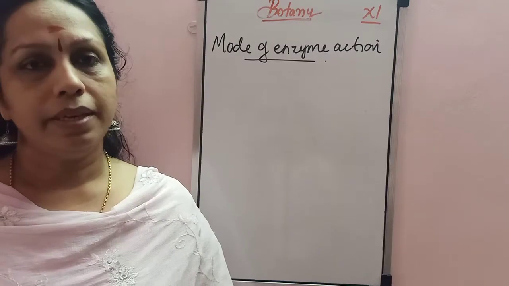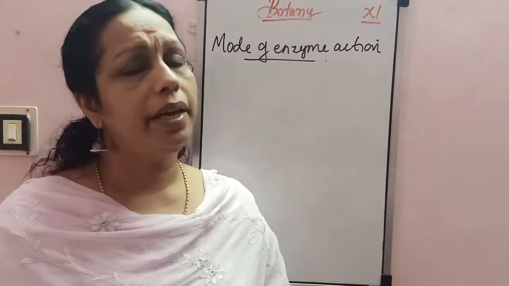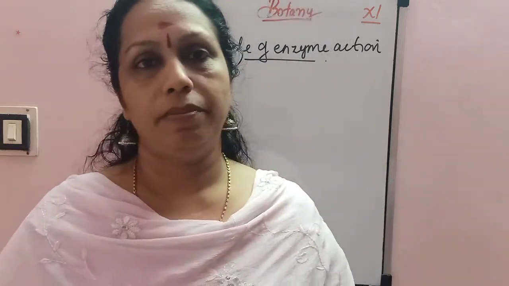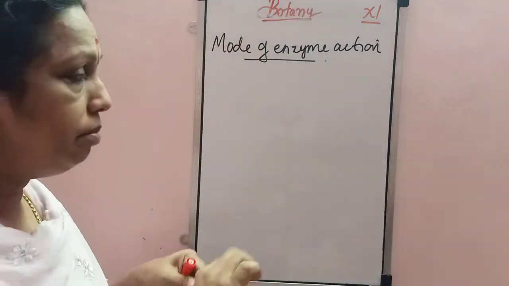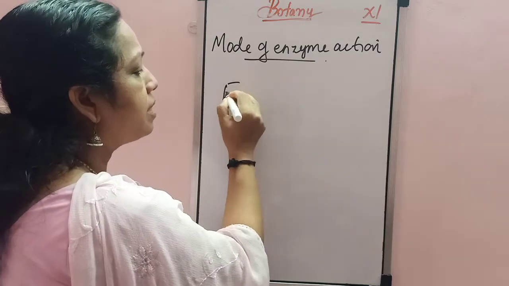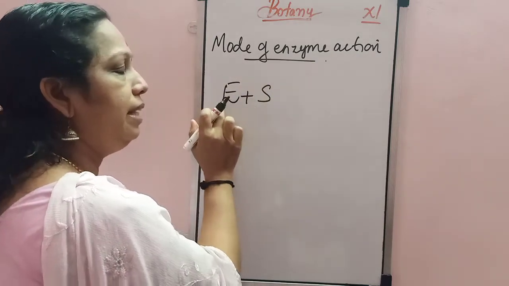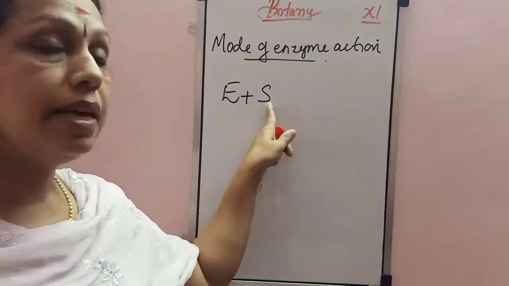Okay. Next about the mode of enzyme action. So I told you the enzyme acts on the substrate. And on the enzyme, there is a binding site for the substrate. E, that is enzyme. S, that is substrate.